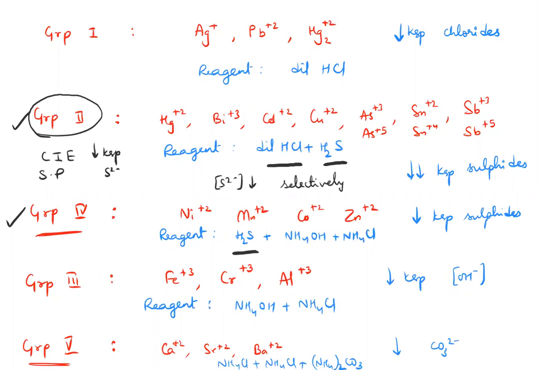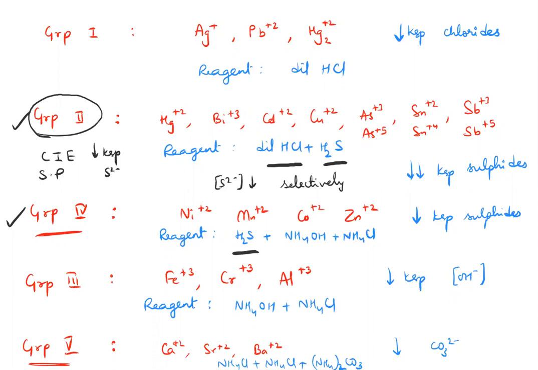So how do you distinguish group 2 and group 4? We are able to distinguish by selectively precipitating group 2. How did you do that? By maintaining a low concentration of sulfide. How did you do that? By using common ion effect.